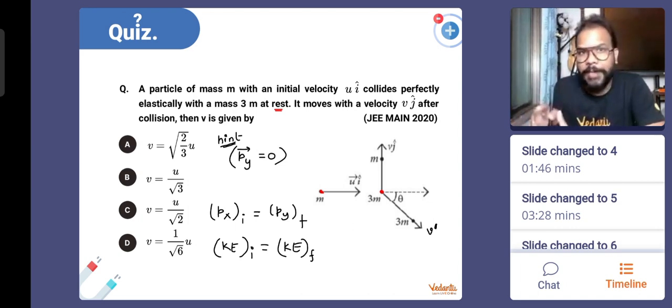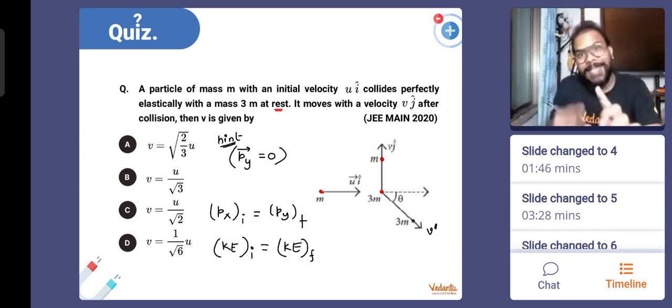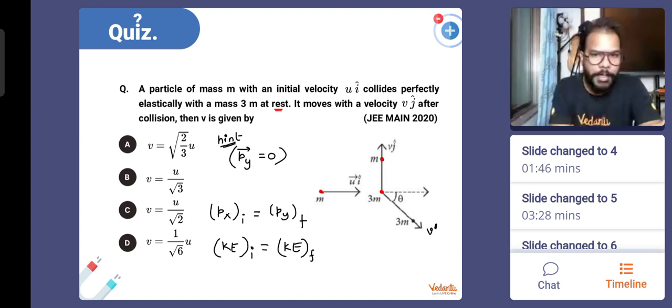So you cannot say that the angle between them after the collision is 90. It definitely can't be said directly here because the masses are not equal. But it is said that the mass m starts to go with a velocity v j cap along y direction. So maybe 3m mass will start going in some other direction, making an angle theta with a velocity v dash. The question is asking for the velocity v in terms of u, meaning mass m's final velocity in terms of its initial velocity. Before collision, 3m mass is not moving and m mass is moving along i cap direction. So there is no momentum along y direction.